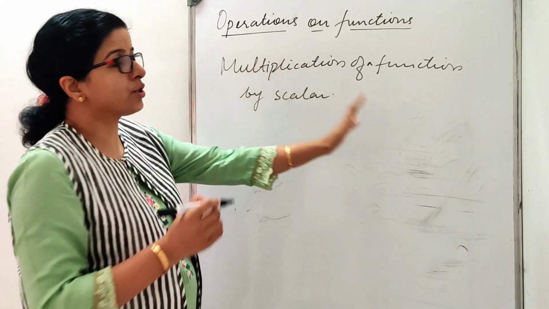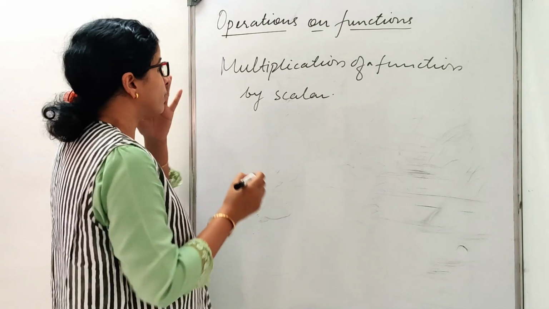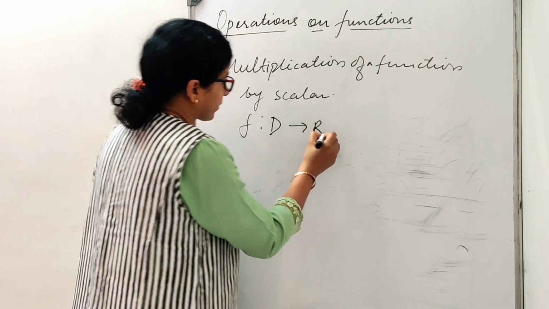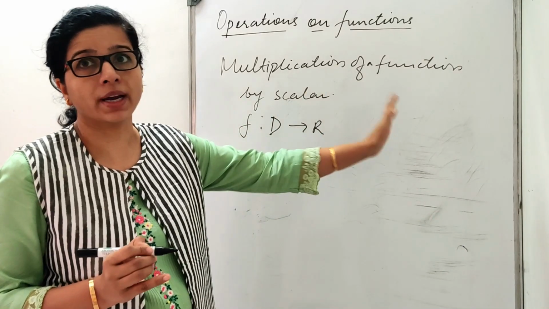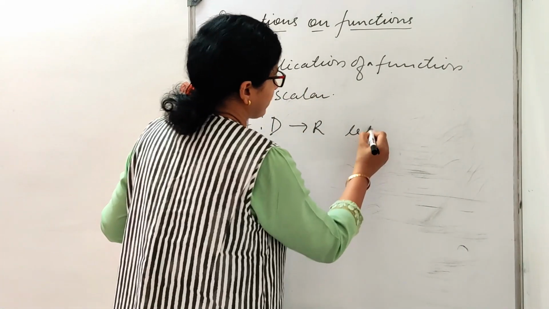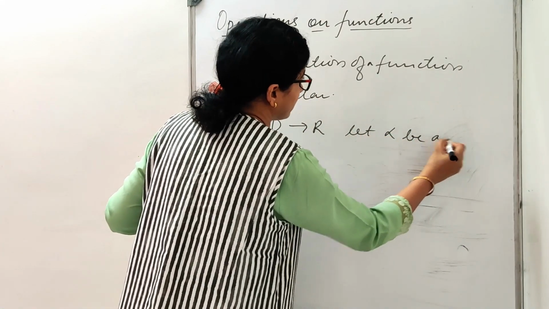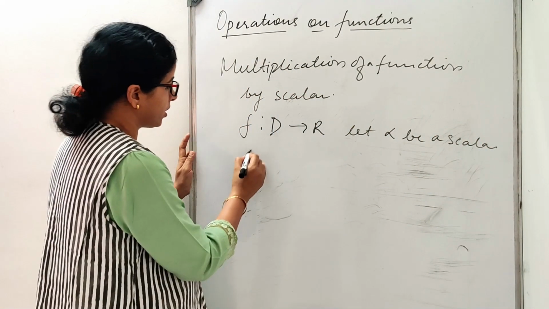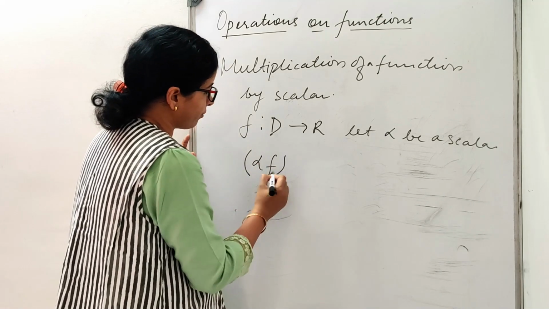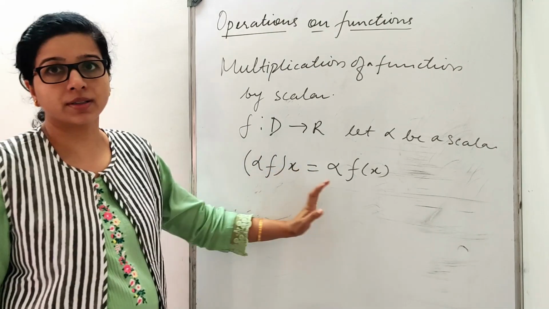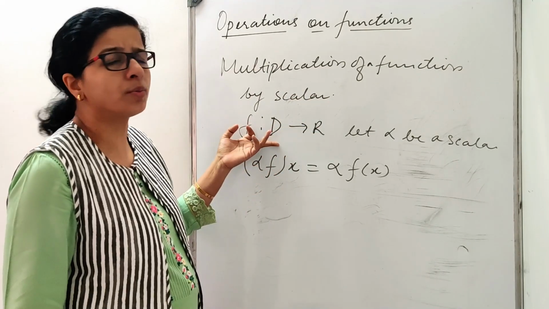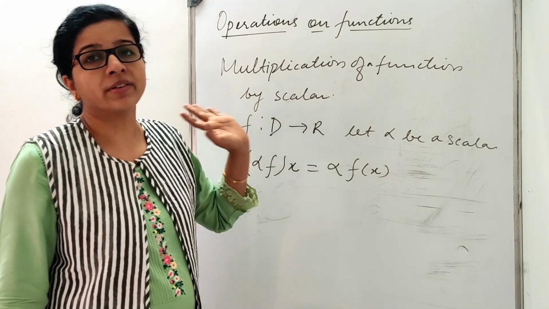Next, multiplication of a function by a scalar. If my function is defined from D to R and I want to multiply my function by a scalar, say let alpha be a scalar with which I want to multiply, then alpha f(x) will be, is that clear? There will be no change in the domain, no change in the range.